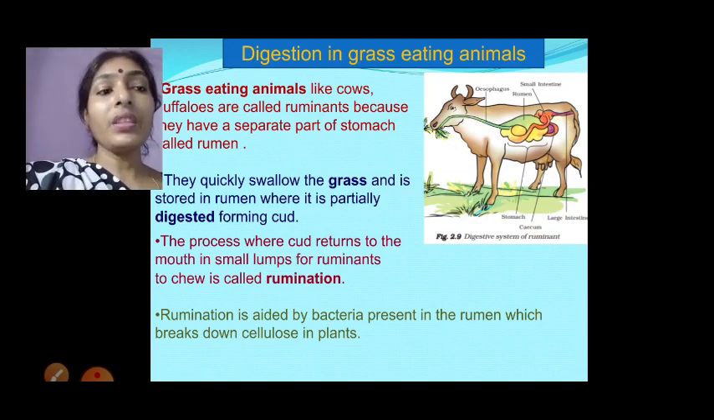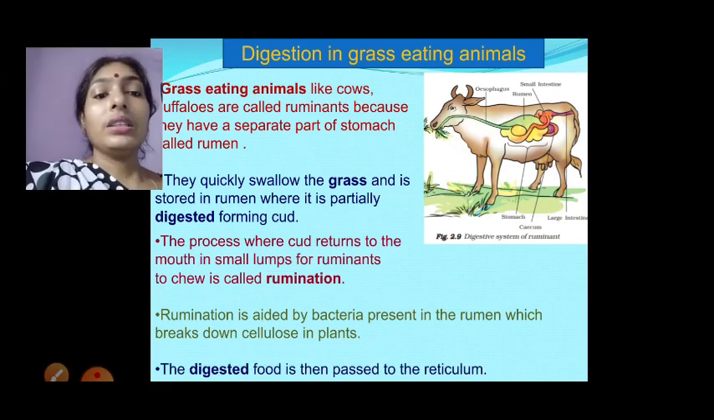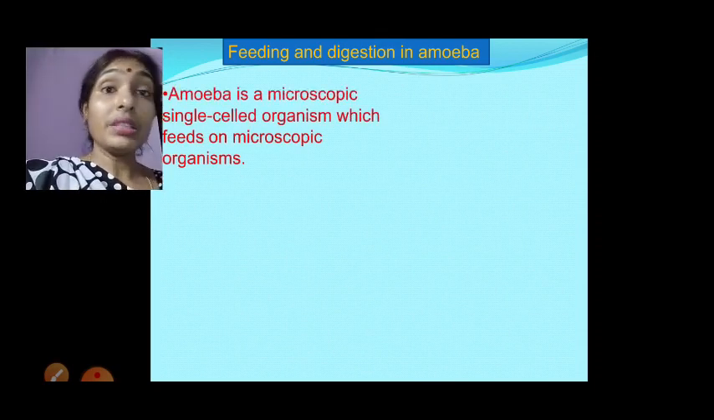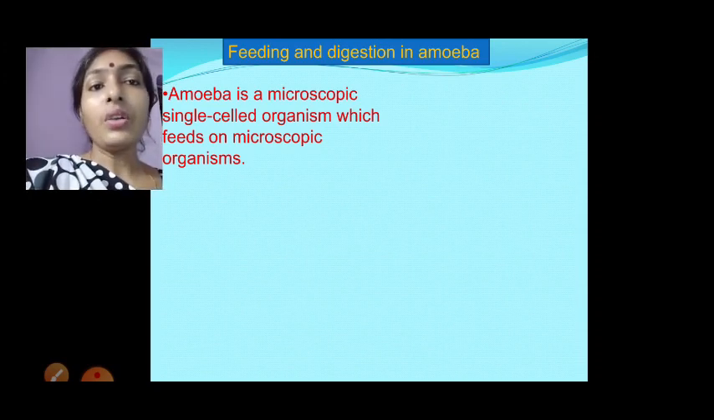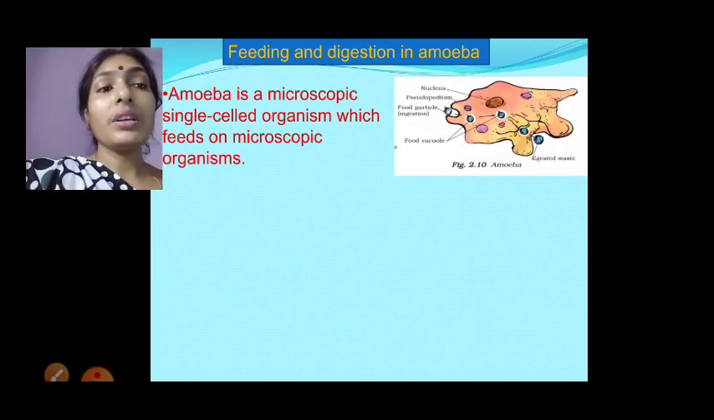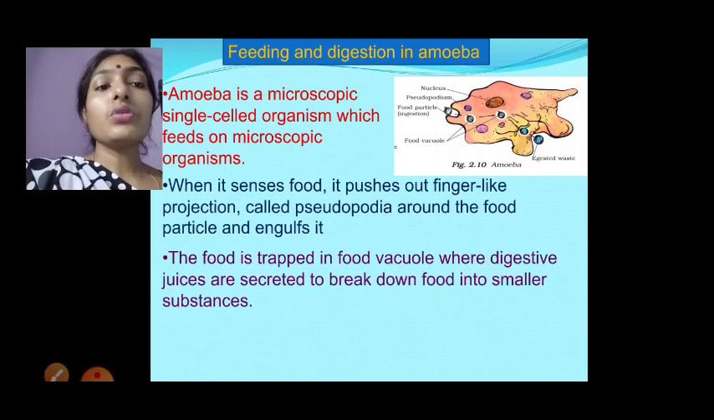Now, feeding and digestion in amoeba. Amoeba is another small single cell organism, a microscopic organism, and we will see how the digestion process happens. So how do they eat?